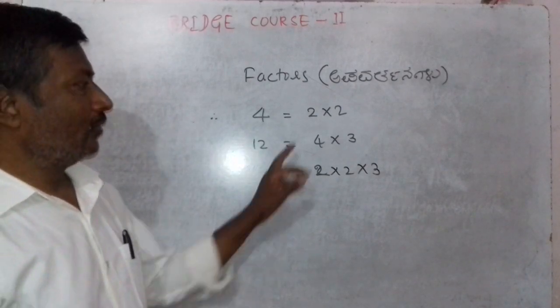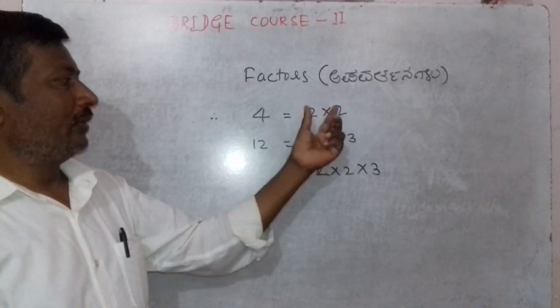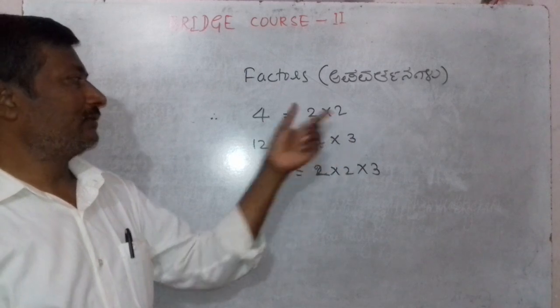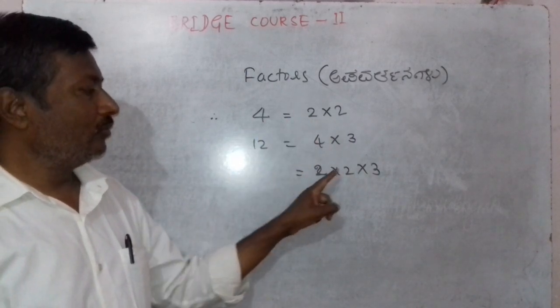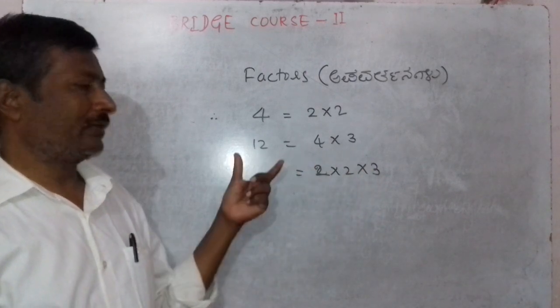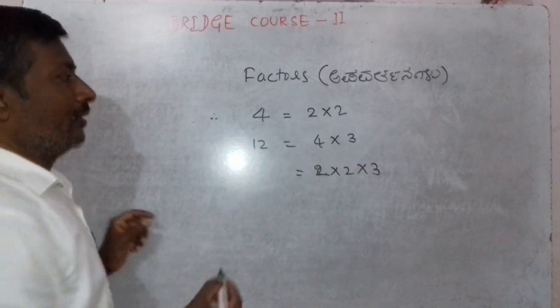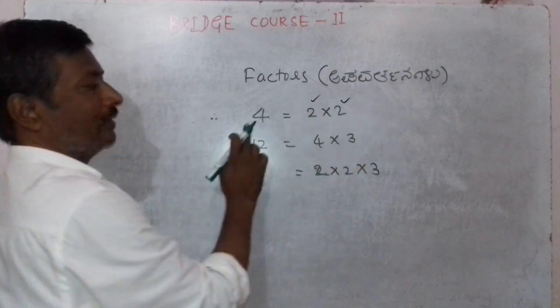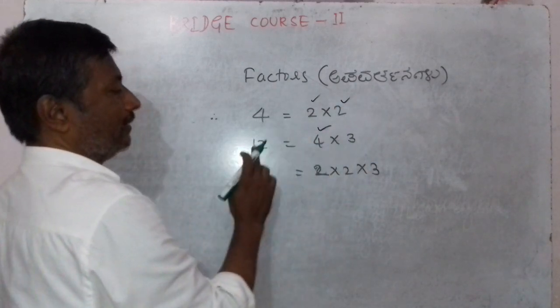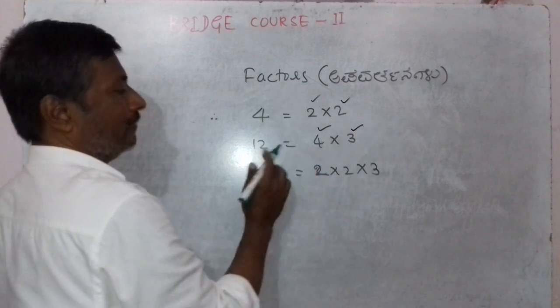Observe here, 2 and 2 are the factors of 4. 4 and 3 are the factors of 12. 2, 2, 3 are also factors of 12. So 2 is a factor of 4, 4 is a factor of 12, 3 is a factor of 12.